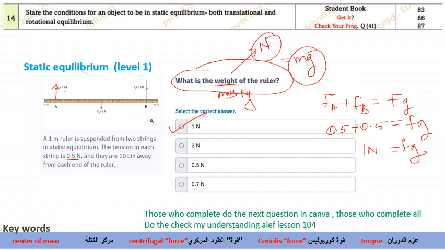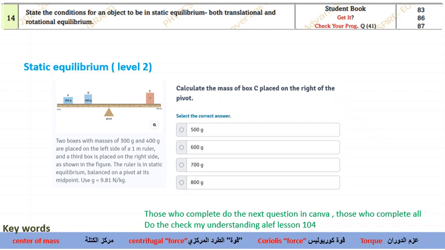Fine. Now let us go to the next one. See, this is another question in connection with the static equilibrium. Here we have two boxes with a mass of 300 and 400 placed on the left of a 1 meter ruler. Keep in mind, this is starting from 0. So this is 10 and this is 20, this is 30, 40, at 50 pivot, 60, 70, 80, 90 and 100. Okay, it's 1 meter altogether.